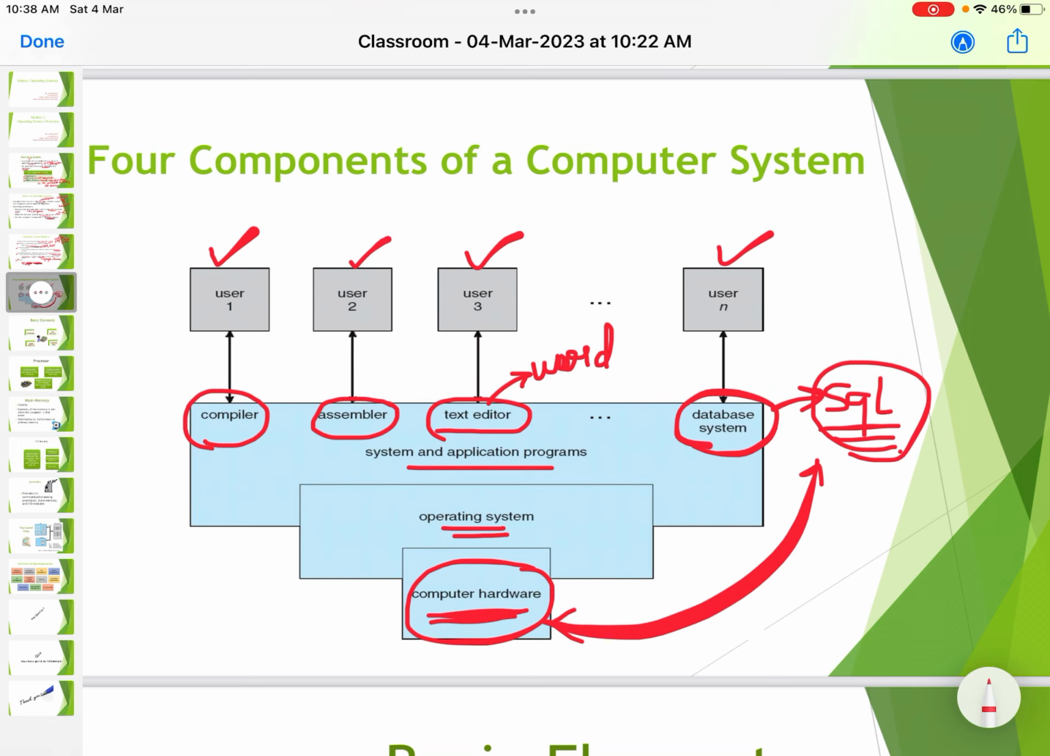Word processor or text editor is an application program, which has to connect with the computer hardware. In between you have the operating system. Assembler is an application, and the operating system is between it and the computer hardware. So it is an interface basically between the system programs and the computer hardware.